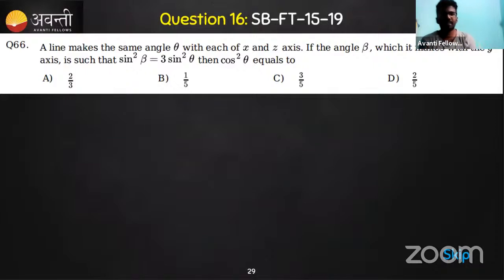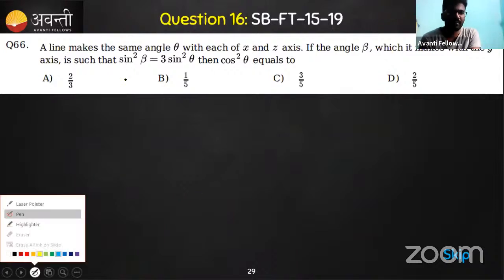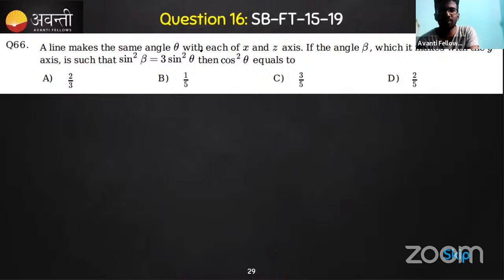So what about this question? See here, read this question. Do you get any idea? We can solve it here. Otherwise, we can skip and come back to it later. We have a few more questions to go. Try these questions.